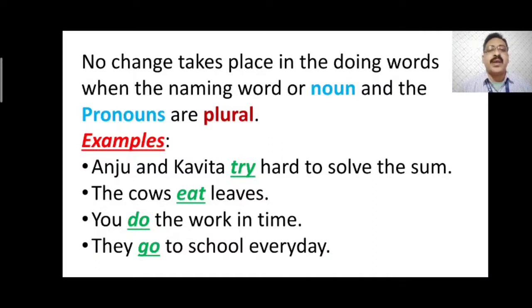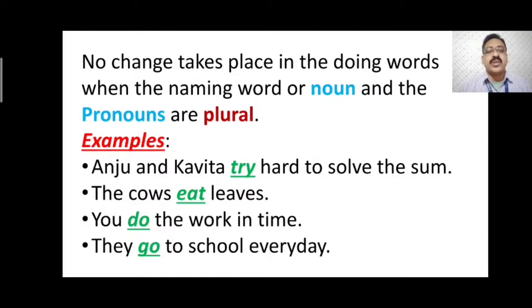Examples: Anju and Kavita try hard to solve the sum. The cows eat leaves. You do the work in time. They go to school every day. Here we are talking about plural subjects, like Anju and Kavita, the names of two girls, meaning plural. The cows, C-O-W-S, plural. You and they are two plural pronouns. You and they are used for more than one person.